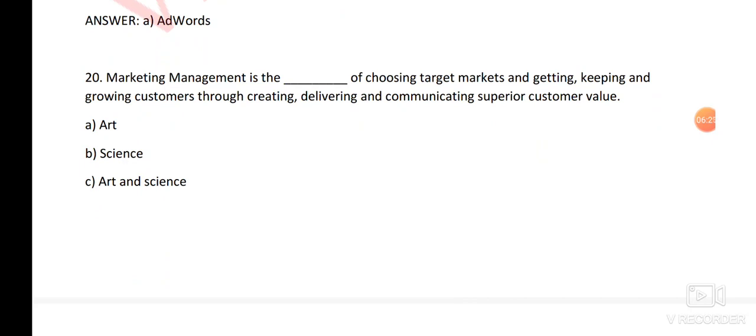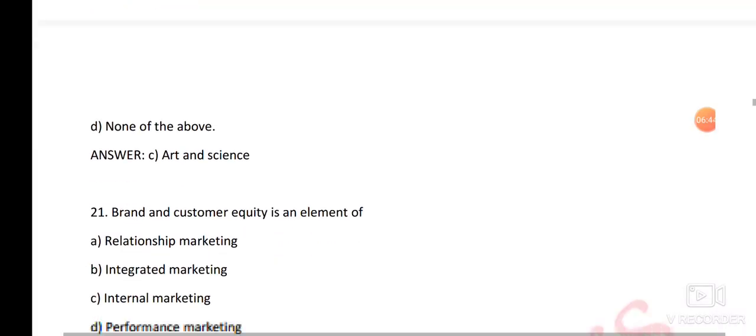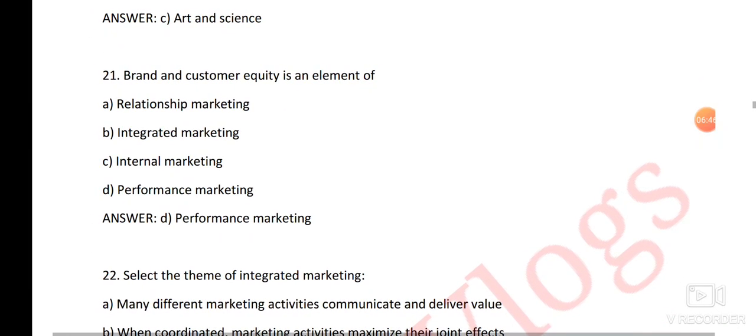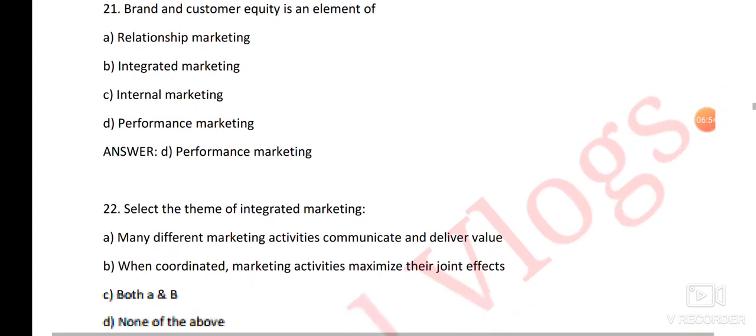Marketing management is the art and science of choosing target markets and keeping and growing customers through creating, delivering and communicating superior customer value. Here the right answer is option number C, art and science. Next question. Brand and customer equity is an element of. Here the right answer is option number D, performance marketing.